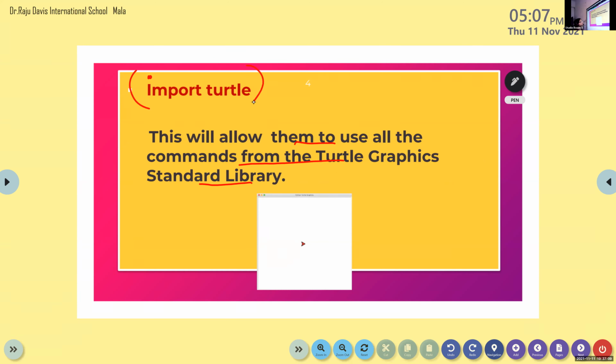So which is the first command? Import turtle. Have you ever heard the word import before? Import and export. You're familiar with this word. So what is the meaning of import? To bring something. Ma'am, isn't import something like get?